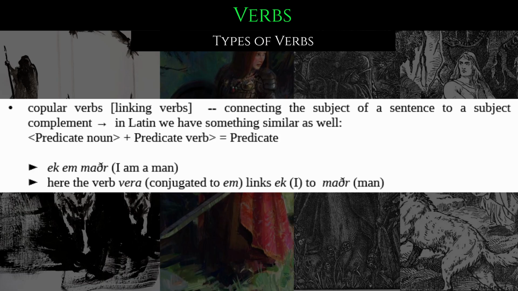There we have the predicate noun plus the predicate verb. Both combined are the predicates. For example, in Old Norse, ek er maður, I'm a man. Here, the verb vera, which is conjugated to er, links ek, which means I, to maður, which means man.